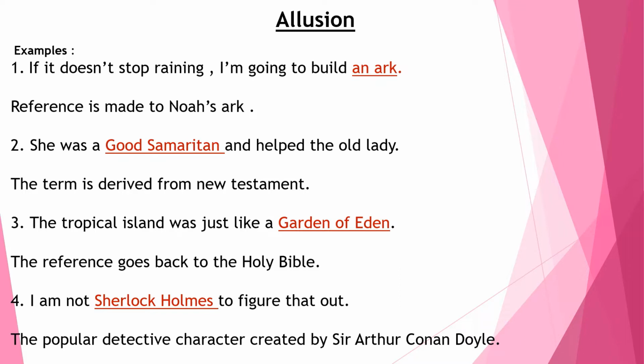The second sentence, she was a good Samaritan and helped the old lady. Now, the term good Samaritan is derived from the New Testament. So, who is a good Samaritan? A good Samaritan is a compassionate person who helps others selflessly, even a stranger. I'll repeat. So, a good Samaritan is a compassionate person who helps others selflessly, even a stranger too.